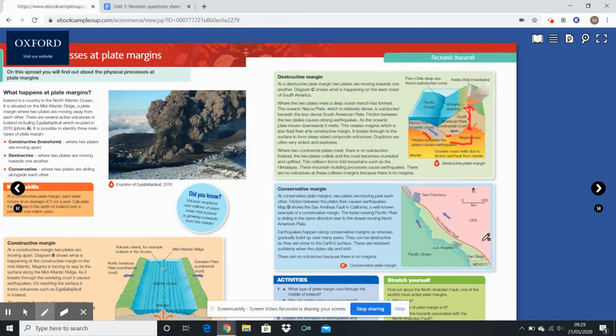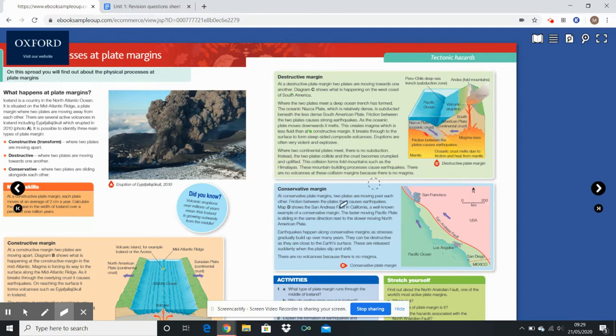We've then at the bottom here got conservative, and this is where it just moves side by side. So the most famous one of these is the San Andreas Fault. They can be moving, as you see in the San Andreas, in the same direction, except one side is moving slower than the other. Okay, and what happens then, it still builds up friction, or you can get it the opposite way, builds up friction, no volcanoes here, and when the earth tends to slip or fault, okay, we get earthquakes across this line here. Okay, so a very simple one is conservative, but it's more about the features.